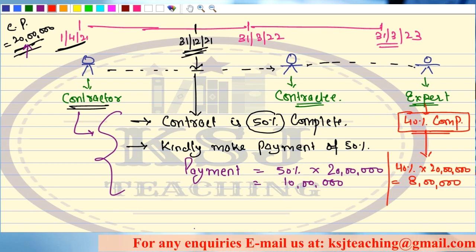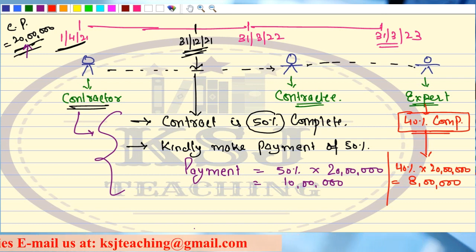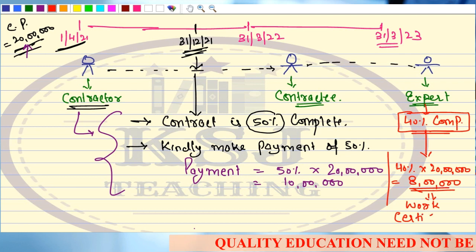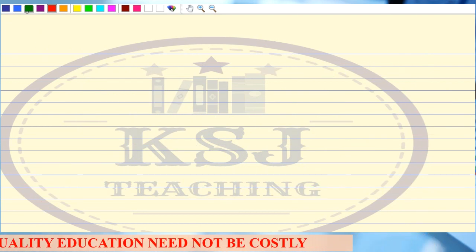He says that, sir, 40% is complete. That means the contractor can claim 40%. That 40% is the work certified. That means this amount, this 8 lakh, is my work certified amount. Work certified amount, right?